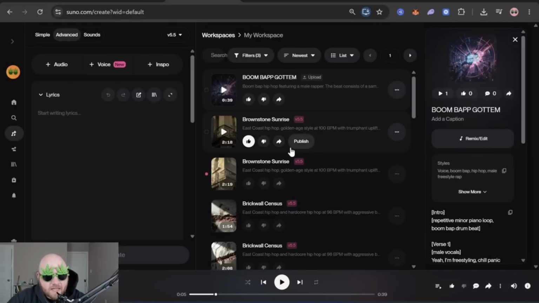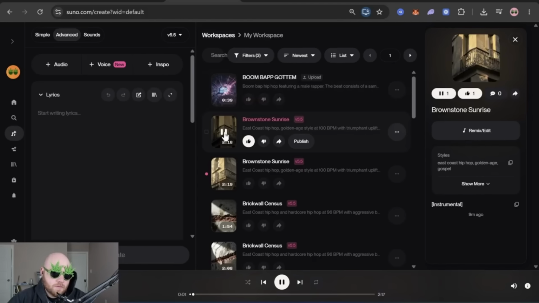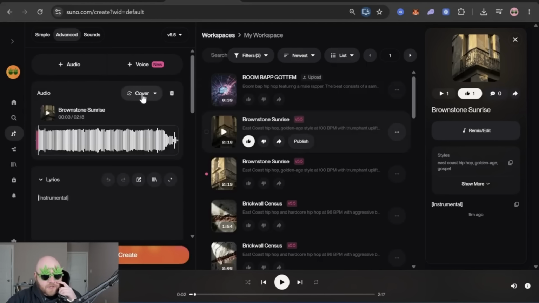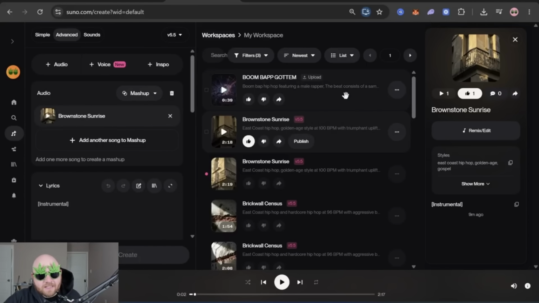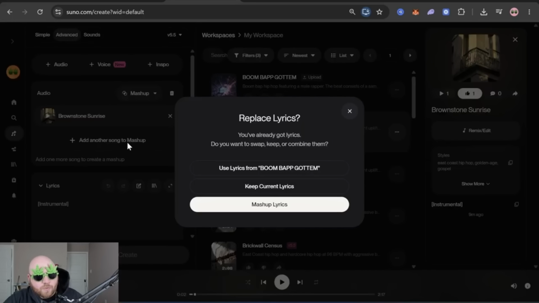Now here comes the really crazy part. No voice model at all. No custom model. We are going to take our original instrumental that we recorded to, this one. We are going to drag this to remix, and then we're going to change cover to mashup. And then we're going to take our vocal and mash it together with this instrumental.